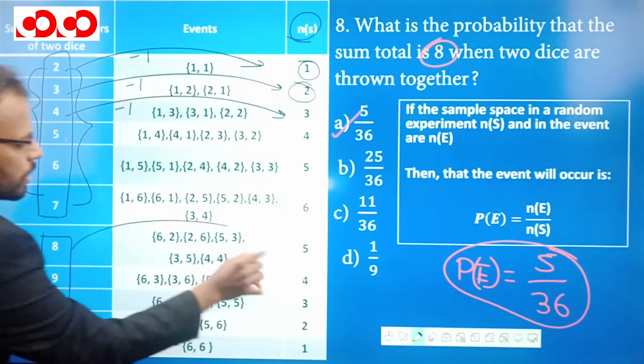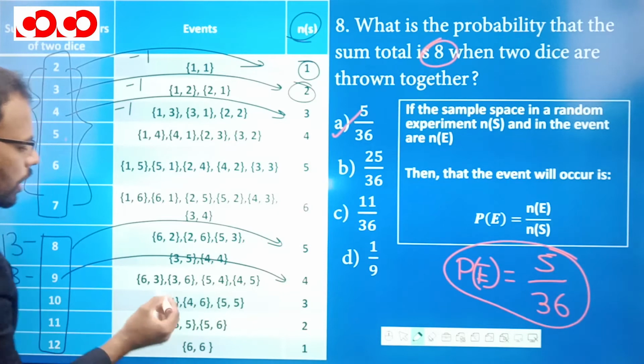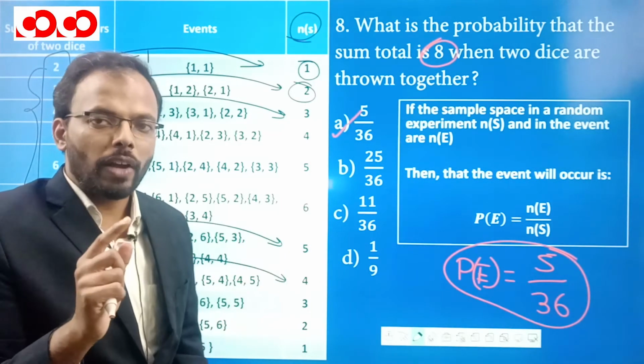13 minus 8 is 5, and 13 minus 9 is 4. So the sum total is 8. How many cases are there? 5 cases. What are these 5 cases?